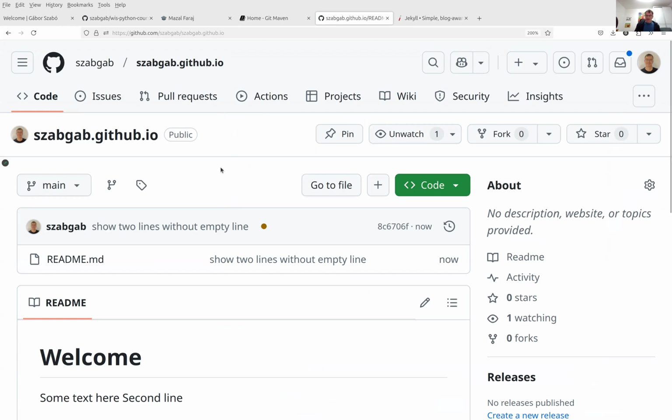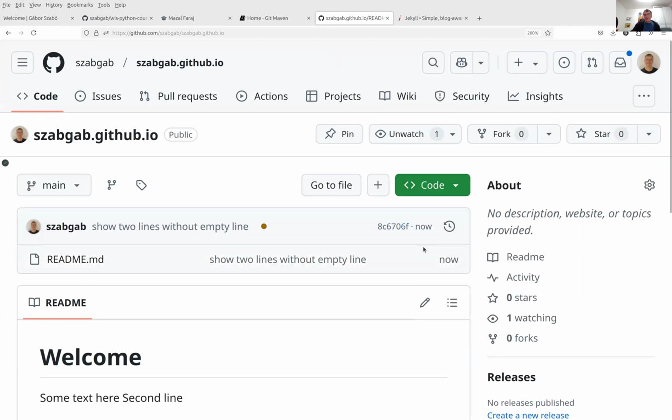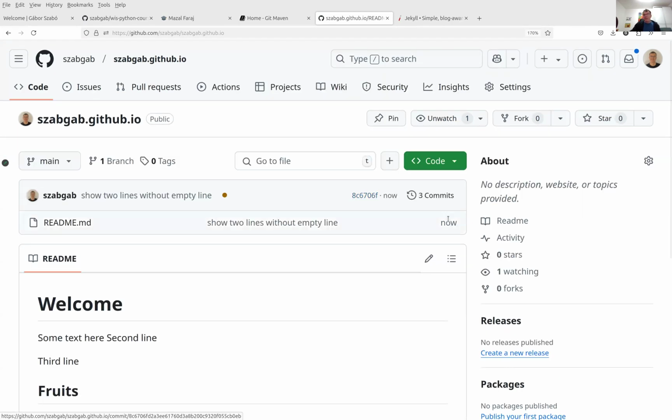I'm looking for something, but I don't see it right now. Okay, interesting. You can see it was so large that it didn't show me the number of commits. Here, if I put the mouse over it, then it shows 3 commits. But if I reduce the font a little bit, then it will show here also in writing that it's 3 commits. So up till now, we made 3 commits to the repository, 3 changes. The first one was the creation of the file, and then 2 of the changes I made.